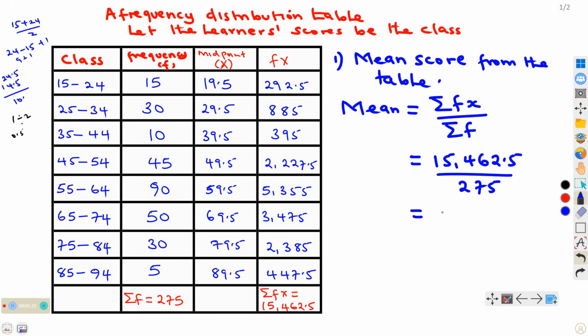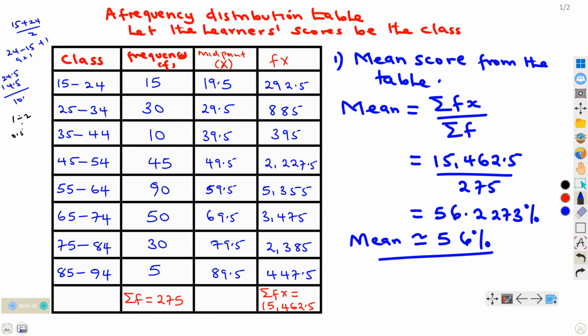This will give us 56.2273, and this value is approximately equal to 56%. So we have got our mean as approximately 56%.